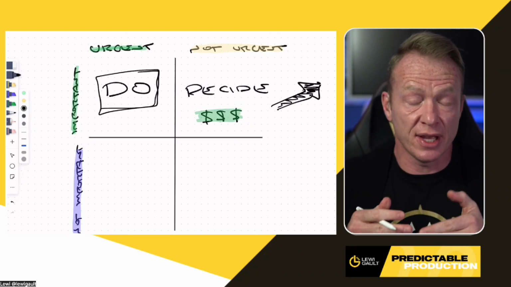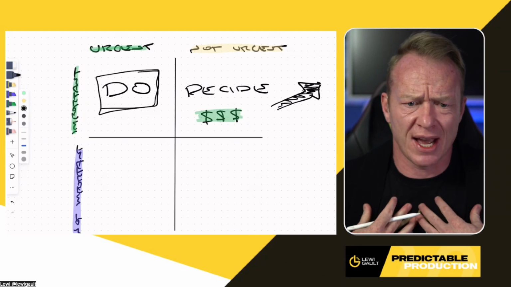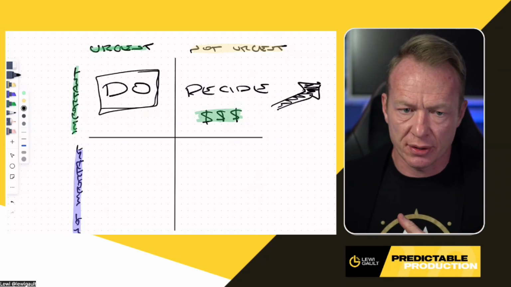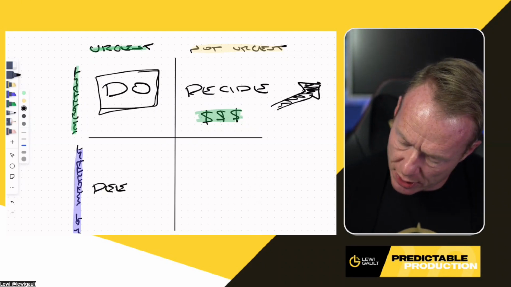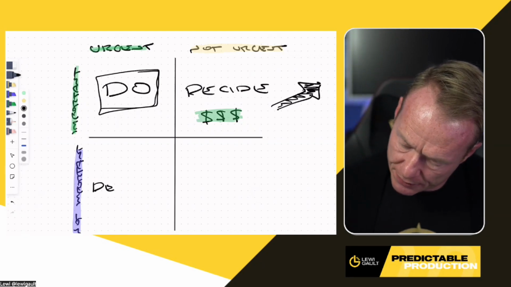It is urgent to get done. I have to get this sign installed today or tomorrow, but it's not important that I do it. I can get someone else to do it. Okay. So this is the box where you decide to, whoopsie, I told you my writing was bad. So is my spelling. This is where we delegate.